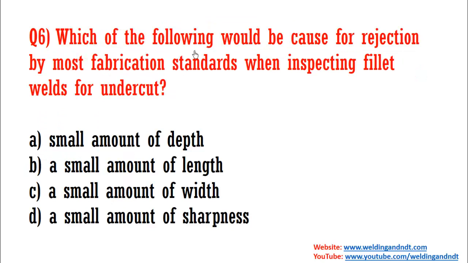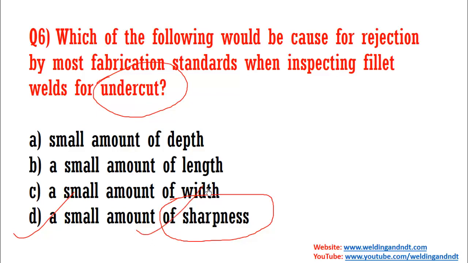Which of the following would be cause for rejection by most fabrication standards when inspecting a fillet weld for undercut? So this is a very fundamental question, and the answer is D, small amount of sharpness. In most of the fabrication standards, the condition for rejection of an undercut is the sharpness. So if there is a sharpness, then that will be rejected.